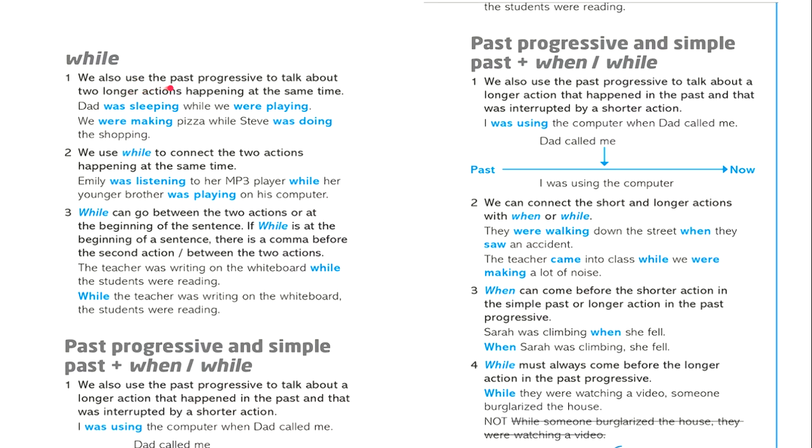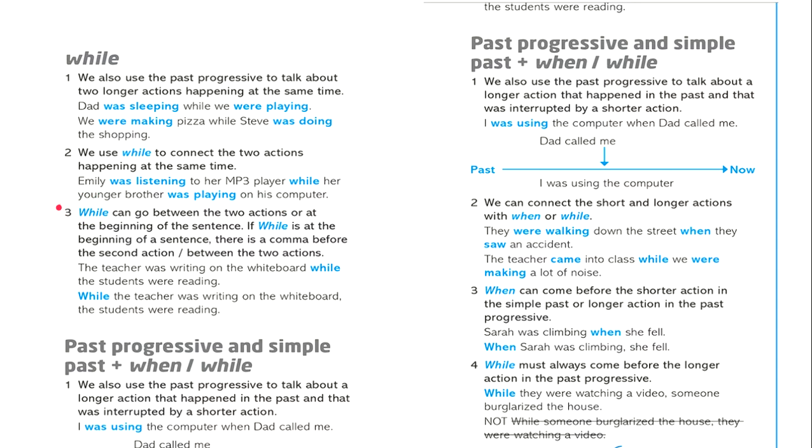We can also use the past progressive to talk about two longer actions happening at the same time. Here are some examples. Dad was sleeping while we were playing. We were making pizza while Steve was doing the shopping. We use while to connect two actions happening at the same time. Emily was listening to the MP3 player while her younger brother was playing on the computer.